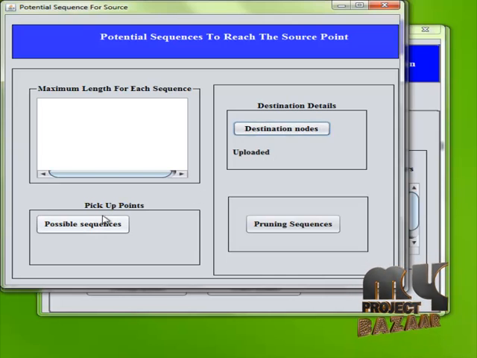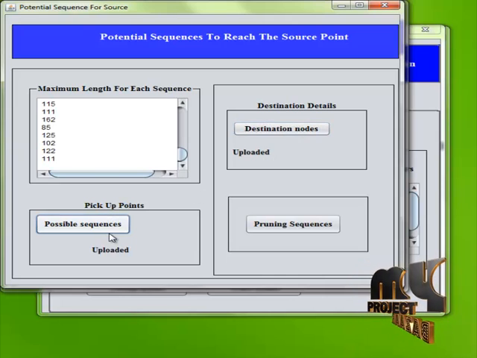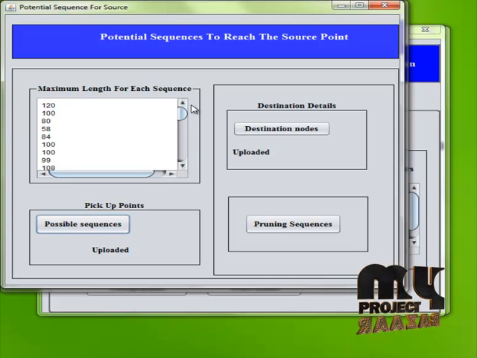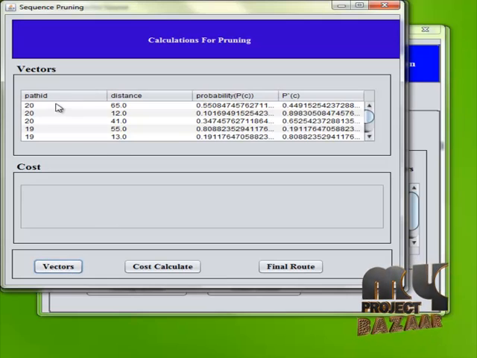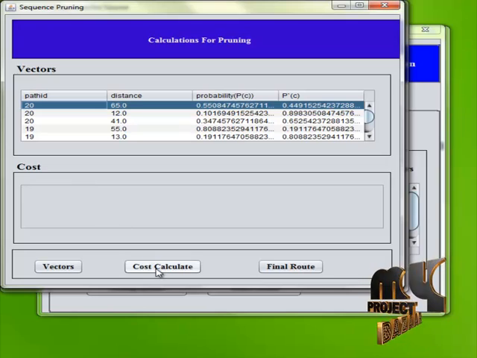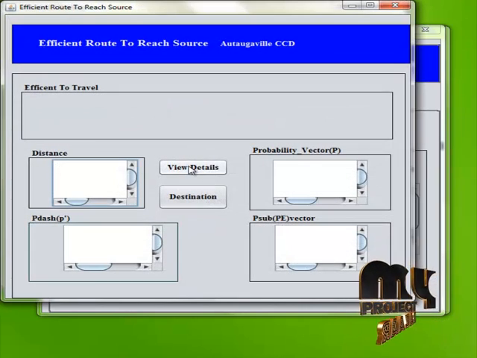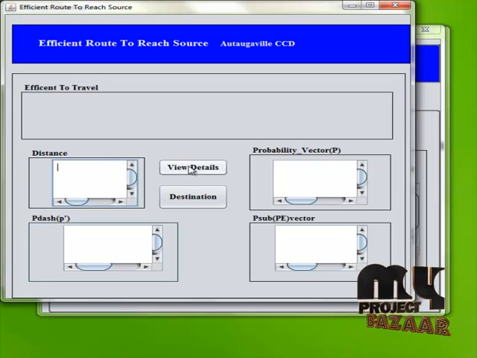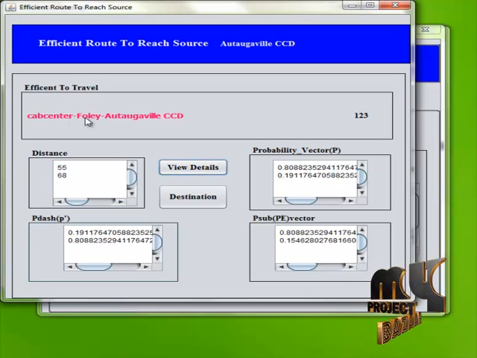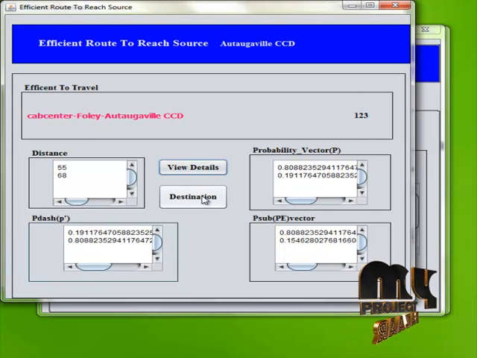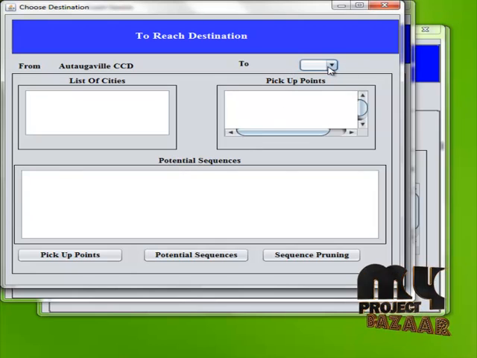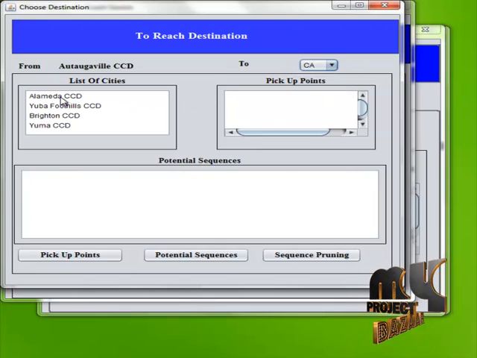Destination nodes are uploaded and we are going to calculate what are the possible sequences. These are the maximum lengths for each and every sequence, and we are going to prune the sequences. These are the distance and probability vectors for each and every path, and the cost calculation for each and every path. Then we are going to identify which is the optimized path to reach the source. It is the minimum length to reach the source, and we are going to identify what is the destination point.